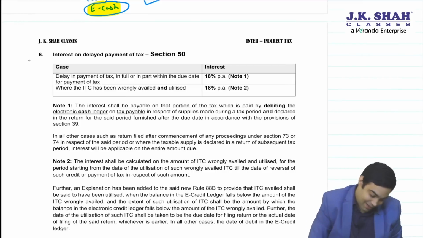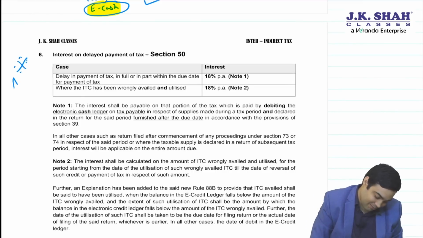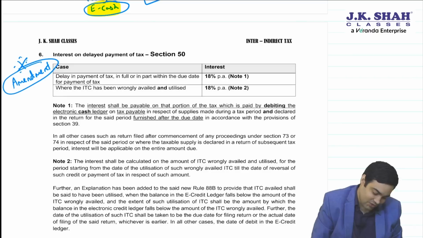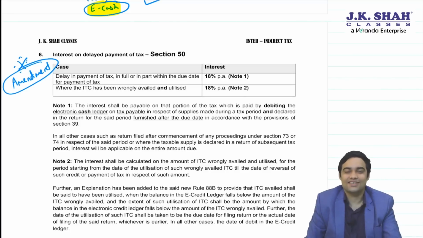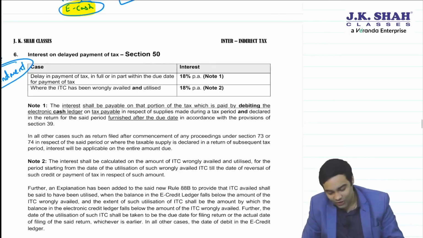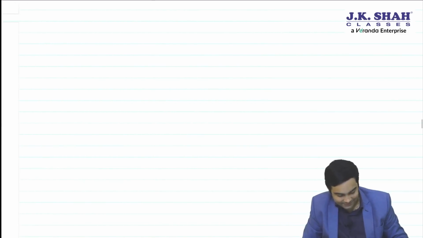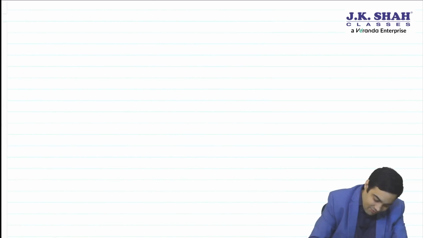Now, mark the next page amendment important. It's a very important amendment. Let me first give you an overview of this, then we will see the point. Now, see what we already knew about interest.